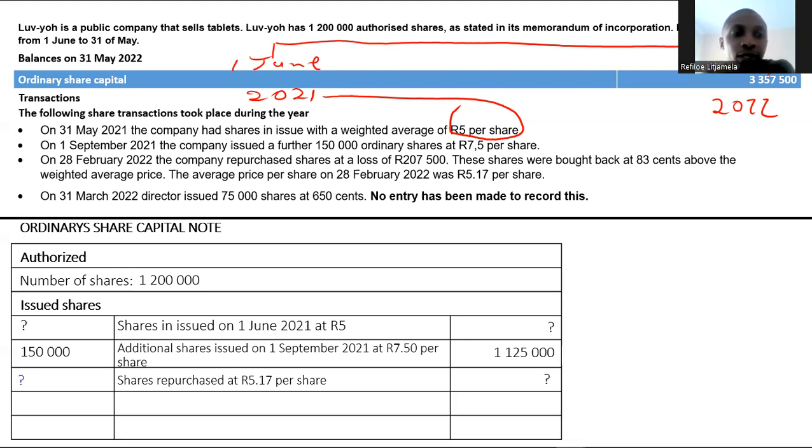Moving right along, it says that on the 31st of March 2022, directors issued 75,000 shares at 6.50. So that is easy. We'll simply have 75,000 shares that were issued at 6 Rand 50, which is 650 cents. And that will give us a share capital of 487,500. Okay, this is all I have from this information. So let's check how many marks do we have thus far. I've got this mark here.